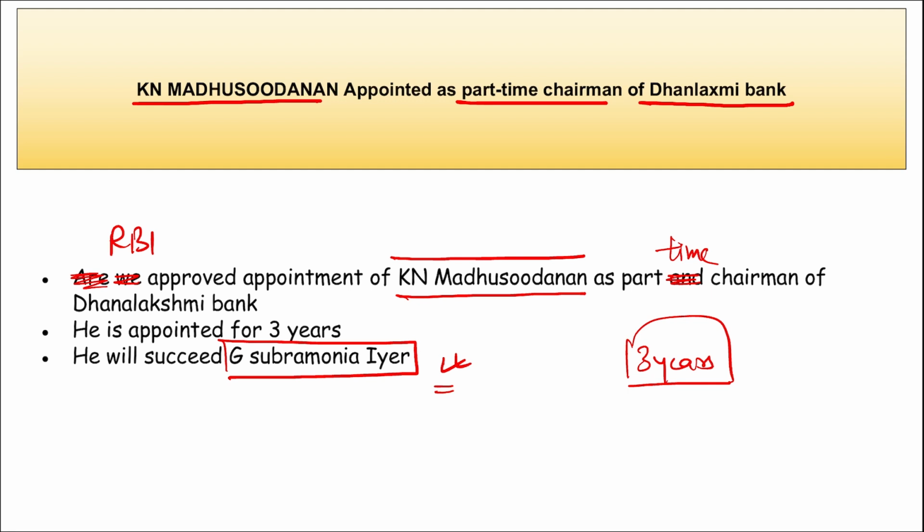He ventured into civil construction in 1983, right? And previously, RBI rejected the proposal to appoint G. Raja Gopalan Nair as the part-time chairperson, correct? And now KN Madhusudan has been appointed as the part-time chairperson of Dhanlaxmi Bank.